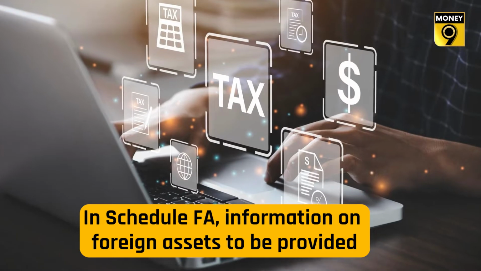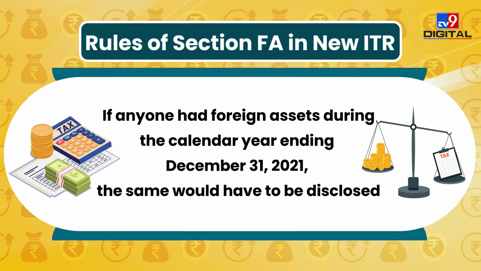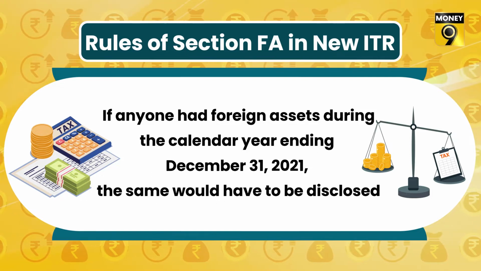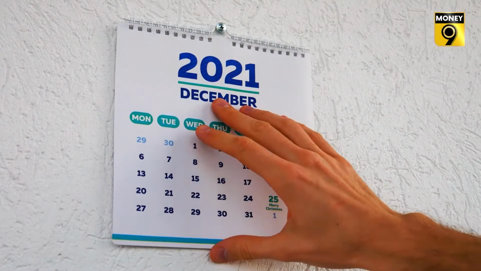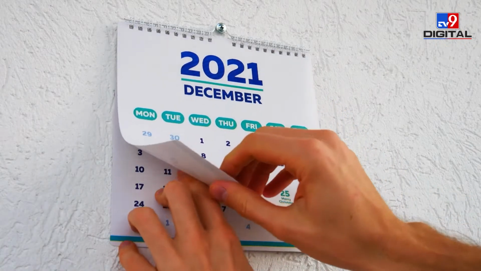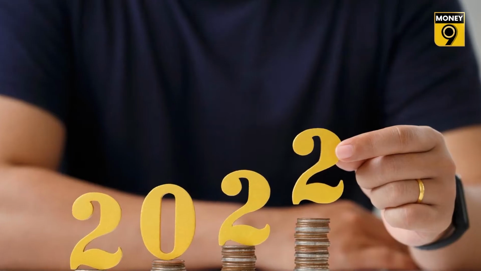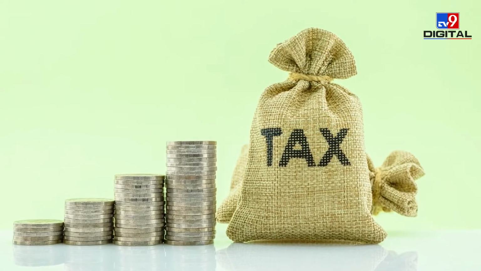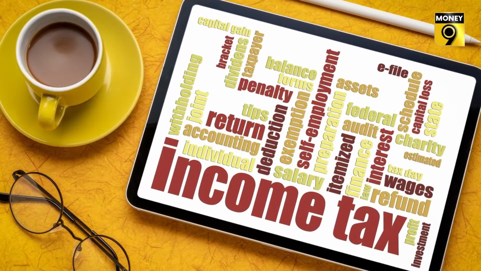Reporting of foreign assets by a resident taxpayer is now required by Schedule FA. Schedule FA of new ITR forms requires reporting of foreign assets held at any time during the calendar year ending on December 31st, 2021. If, for instance, an asset is purchased for the first time in January 2022, it does not have to be reported in Schedule FA of ITR for financial year 21-22. But it has to be reported in the following year, that is for financial year 2022-23.